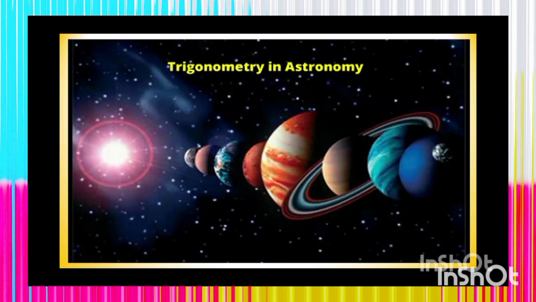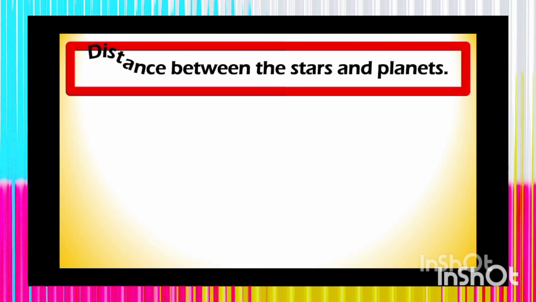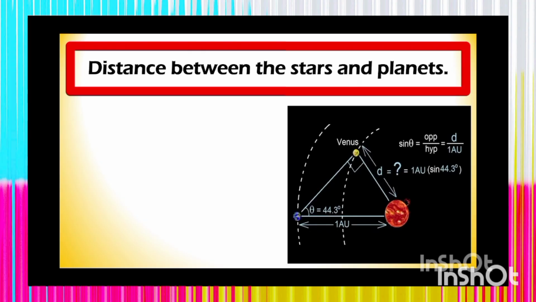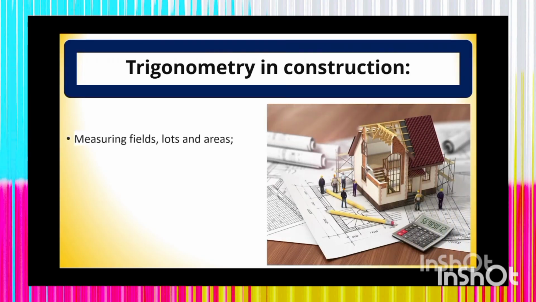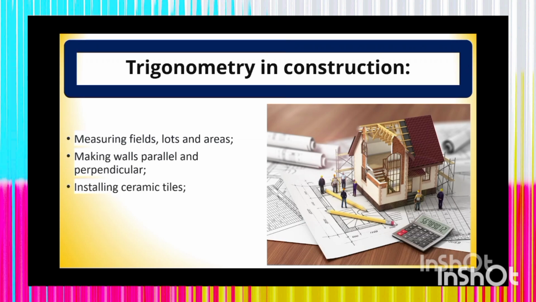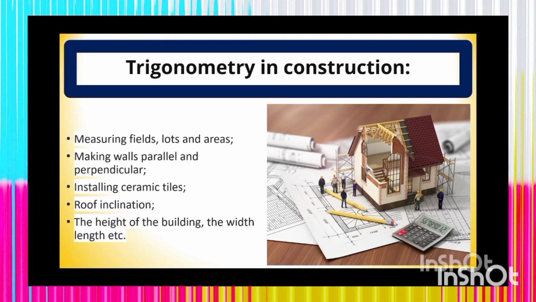Trigonometry is mostly applicable in astronomy, in the field of astronomy, to find the distance between the stars and planets. In the construction of buildings, measuring fields, floors and areas, making walls parallel and perpendicular, installing ceramic tiles, roof inclination, the height of the building, the width, length, etc., trigonometry is of great use. A very good mathematical concept, one of the important and significant concepts we are going to discuss.